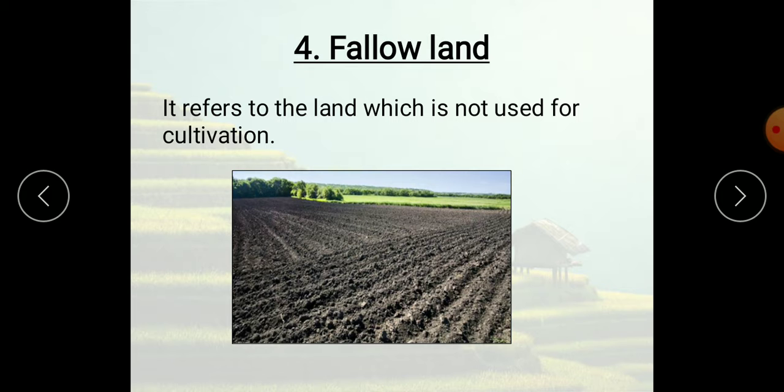Okay, now next one. I'll come to the other commercial crop, sugar cane. It is used as a raw material for the production of sugar, jaggery, and alcohol, and in paper industries. Sugar cane is a commercial crop, and this is also a kharif crop.